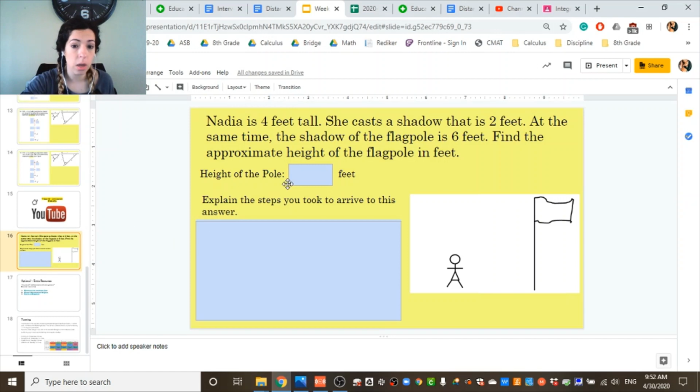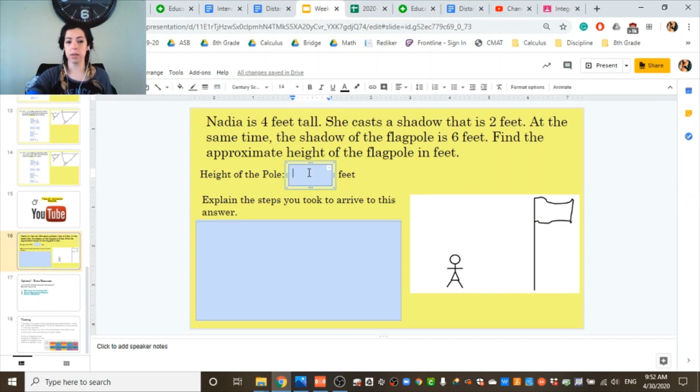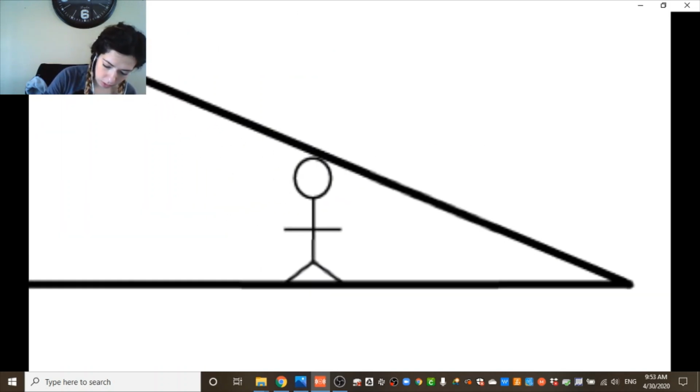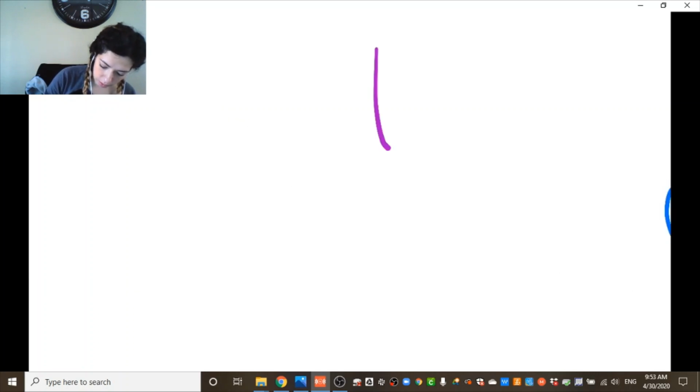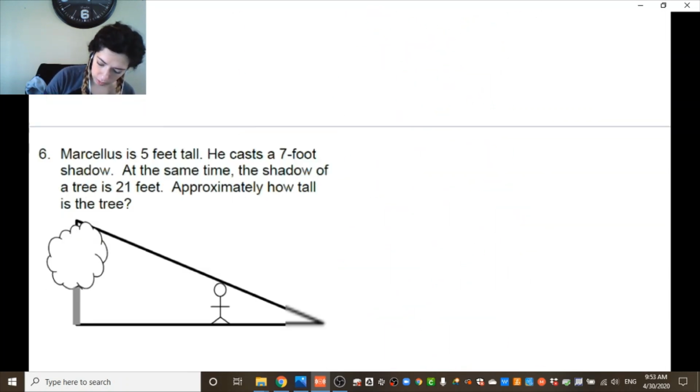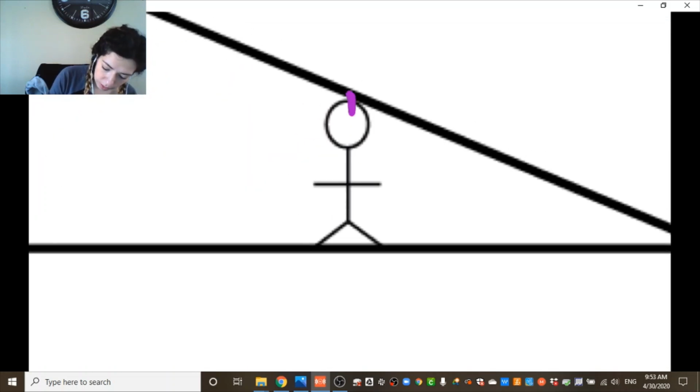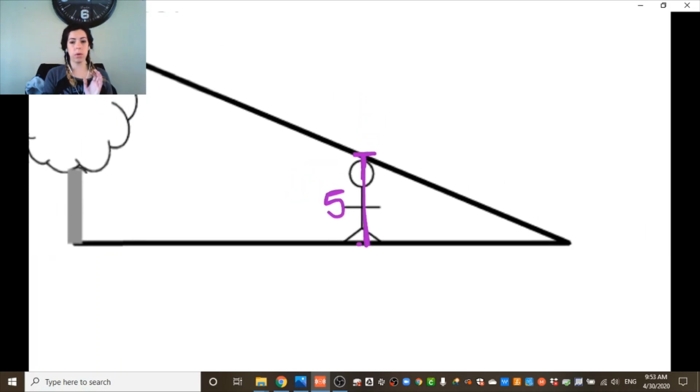Yes, I was adding the videos. Write the final answer in here and then explain the steps in here. So let's see. It says Marcellus is 5 feet tall, so we know that this is Marcellus. Here you go, my bad. Okay, this is Marcellus, and the distance from this section to this section is 5 feet. Okay, that's all we know.